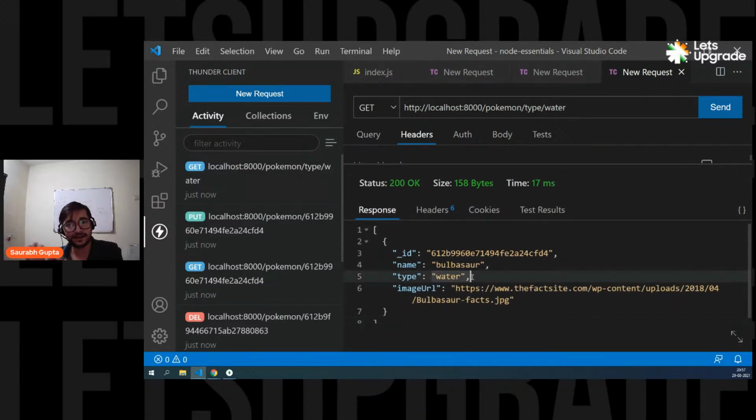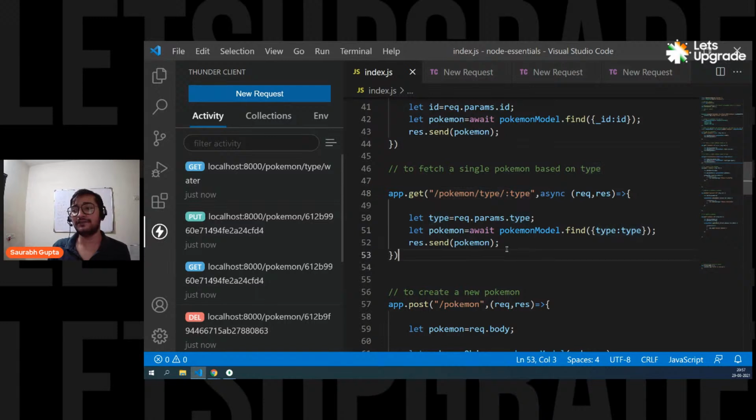type Pokemon. We know that it's a grass, right? Don't try to confuse yourself. Bulbasaur is a grass type Pokemon. We just tried to update it, and that's it. We get Bulbasaur because in this case, Bulbasaur is a water type Pokemon. So now we have one more endpoint where user can search Pokemon based on type.